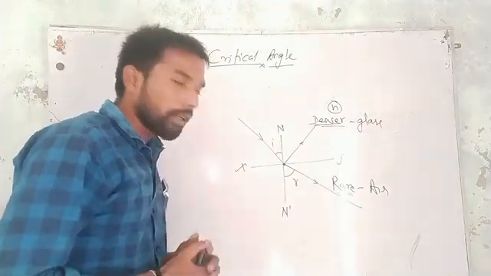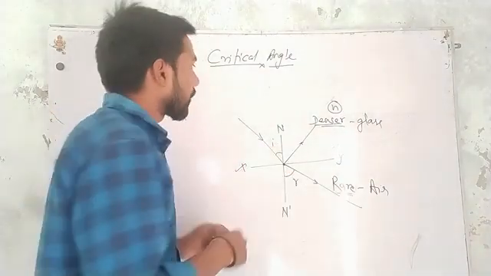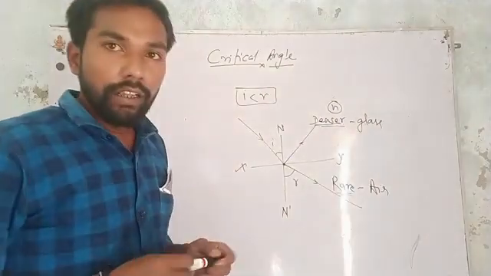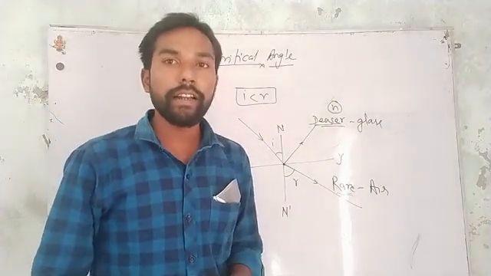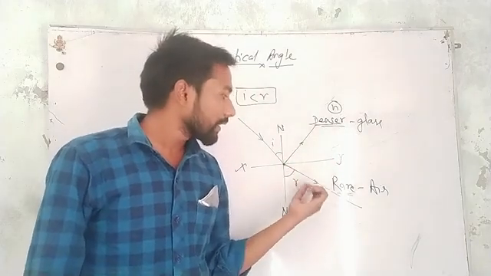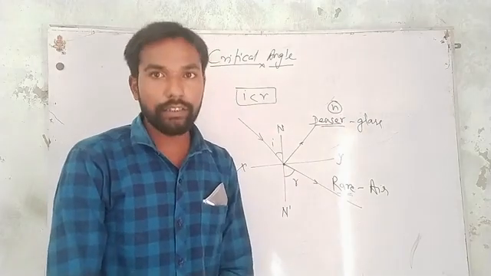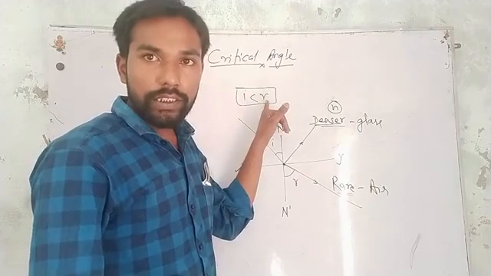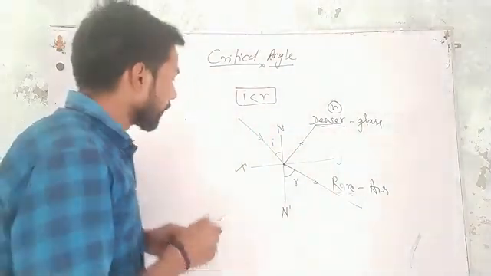When we look closely at the figure, we get angle I is smaller than angle R. So what we get from this phenomenon is, when a light ray traveling in a denser medium enters a rare medium, its angle of refraction is greater than its angle of incidence. If we further increase the value of I, then R will also increase, and at a certain stage R will become 90 degrees.